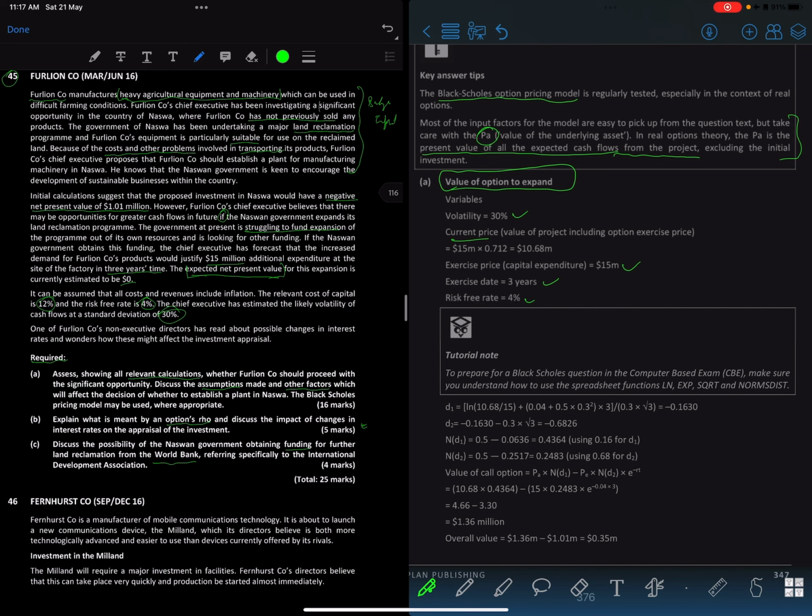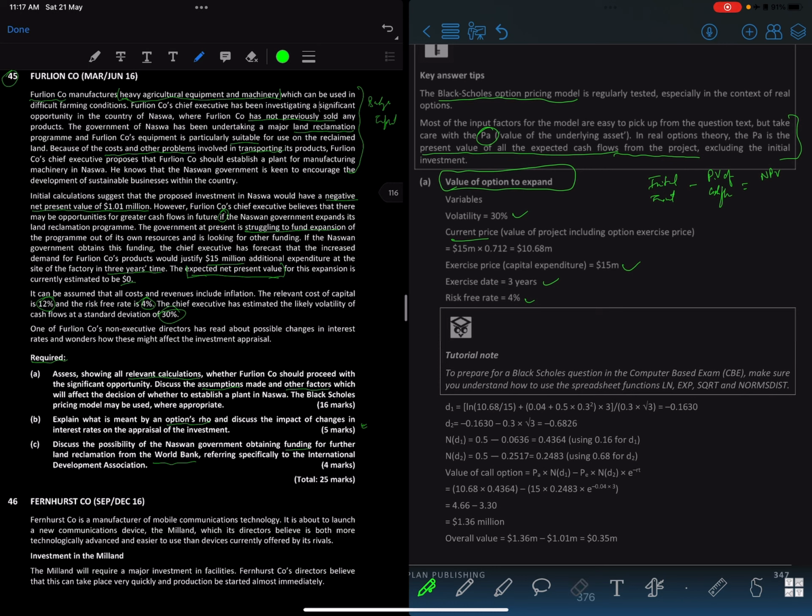It is basically when the initial investment minus your present value of cash flow equals net present value, isn't it? That's the equation, right? Present value of cash flow minus initial investment is basically your NPV, right?